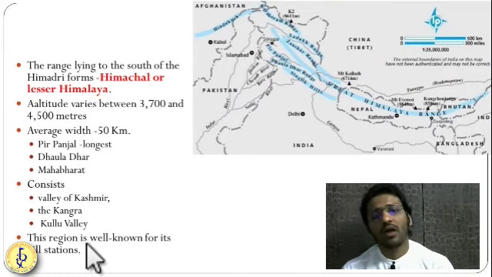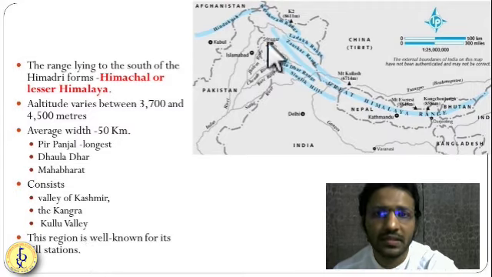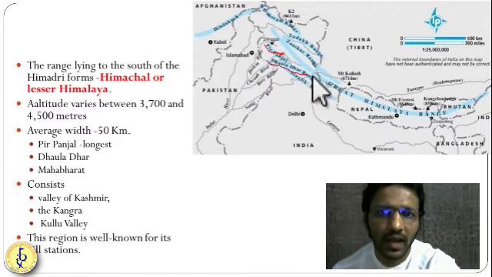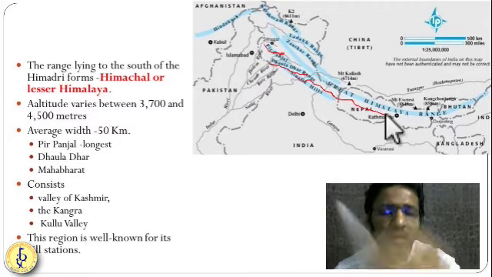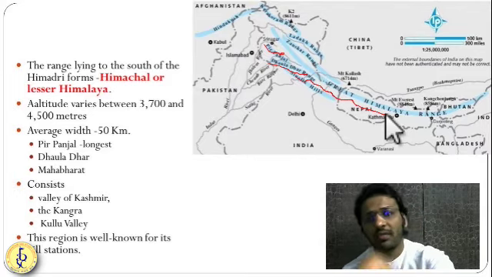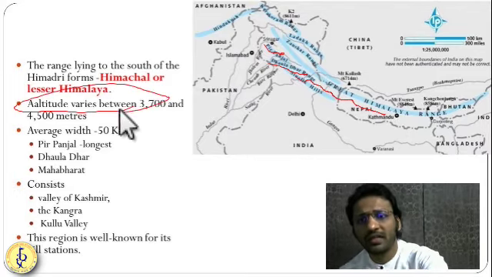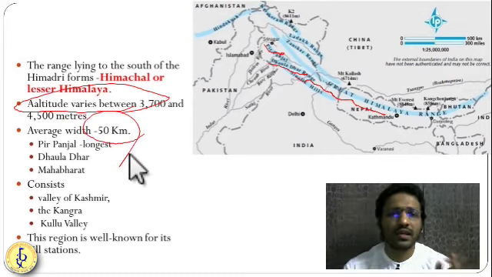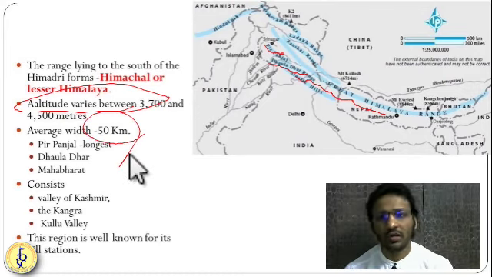Now let us understand the second range of the Himalaya, that is Himachal Himalaya or Lesser Himalaya. So you can see the Pir Panjal, Dhauladhar, Nagatibba, Masuri. These are the Himachal Himalayas or Lesser Himalayas. So this is the second range. Its altitude is lesser than the Greater Himalaya, almost 4,500 meters maximum and 3,700 meters minimum height. The average width is 50 kilometers, and the width is decreasing as we go to the northeastern region.